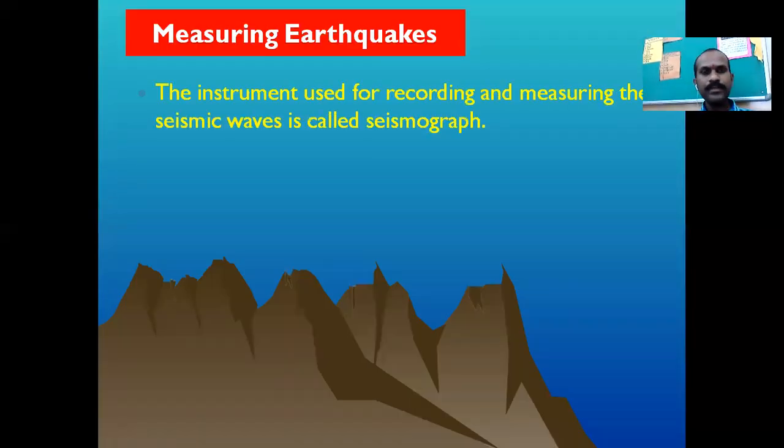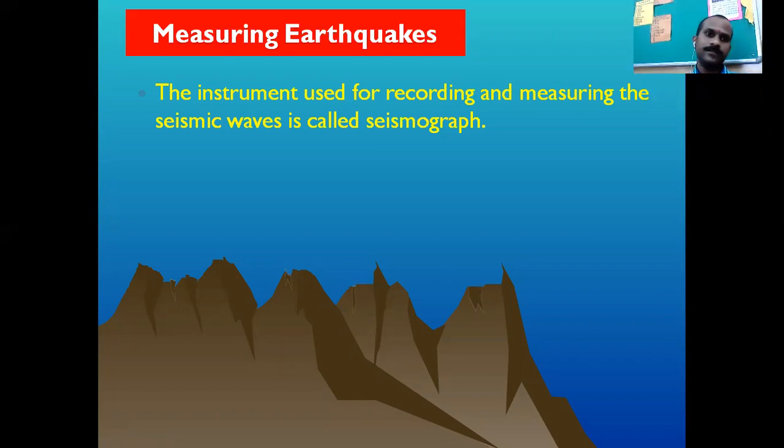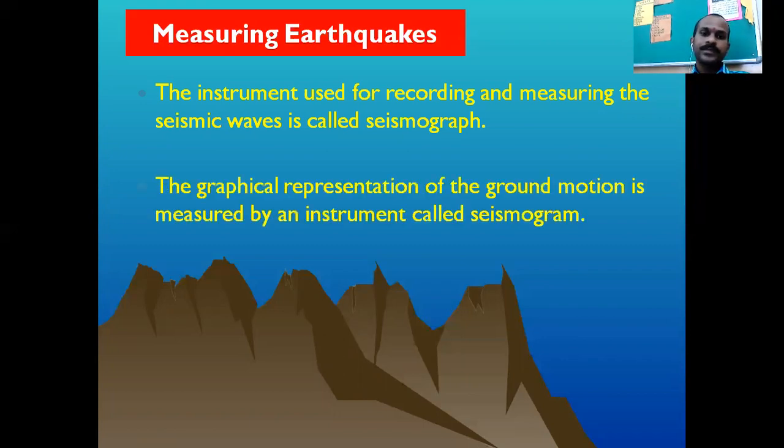So here we are going to study how the earthquakes are measured. The instrument that is used for recording and measuring the seismic waves is called the seismograph, okay. That is the instrument to measure the intensity of seismic waves, okay. What is that? Seismograph. And the graphical representation of the ground motion is measured by the instrument called seismograph, okay.